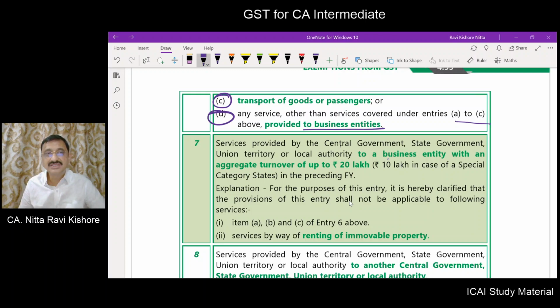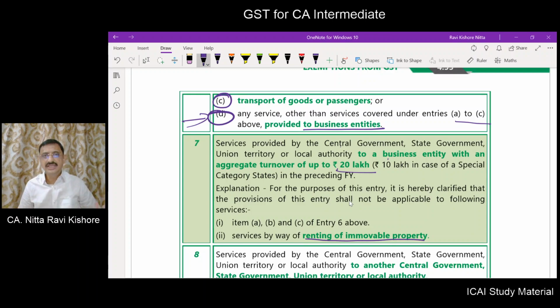But entry number 7 states that if the aggregate turnover is up to 20 lakhs for the business entity, then point number A, B, C of entry 6 are chargeable, but point number D is not chargeable. And renting of immovable property is also not exempt, it is chargeable.